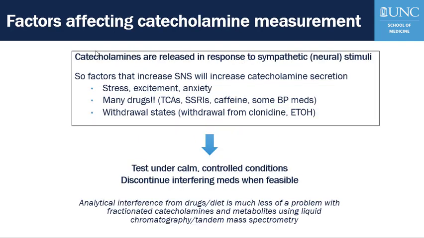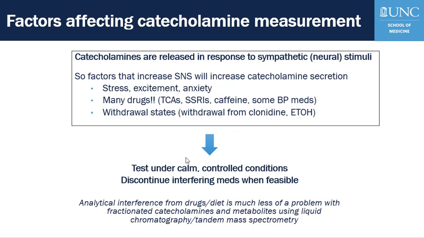Catecholamines, as you might expect, are affected by sympathetic neural stimuli, and factors that increase stimuli will also increase catecholamine secretion. So stress and excitement and anxiety, several drugs listed here to name a few, and withdrawal states, including withdrawal from a blood pressure drug named clonidine, or even withdrawal from alcohol use, will increase catecholamine secretion.